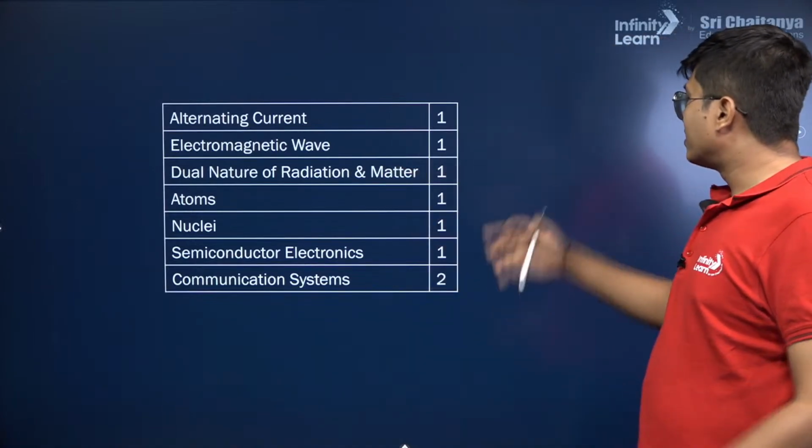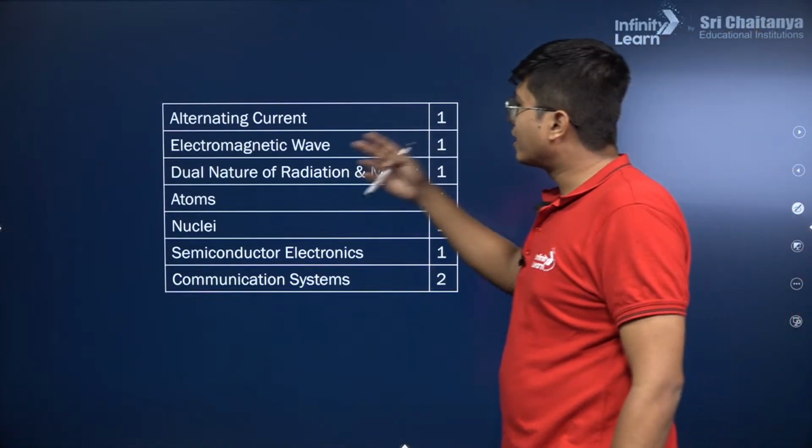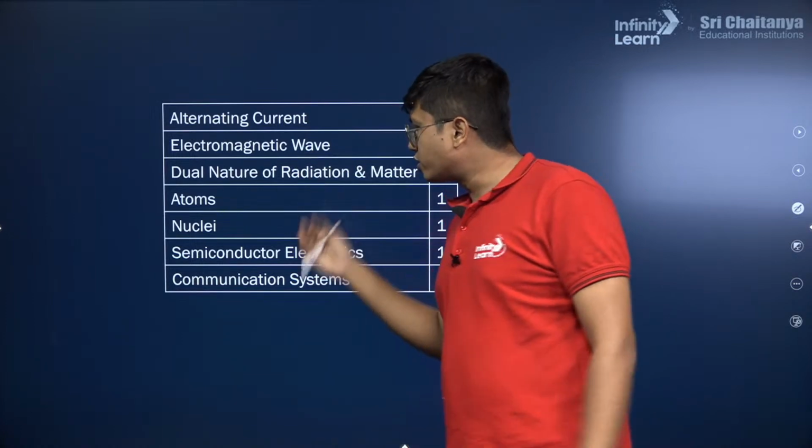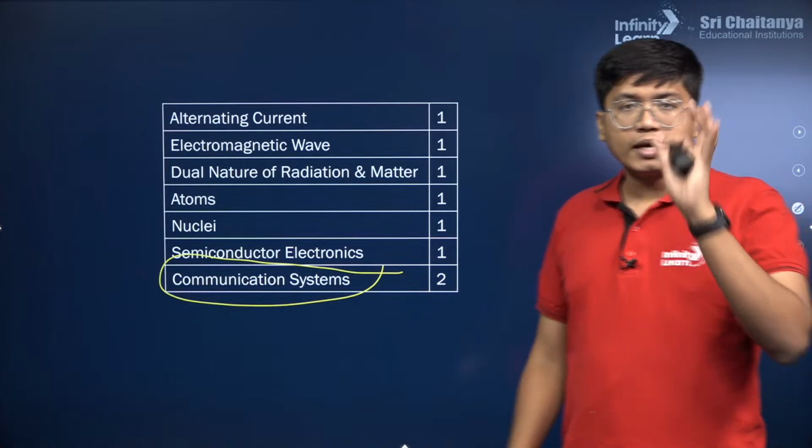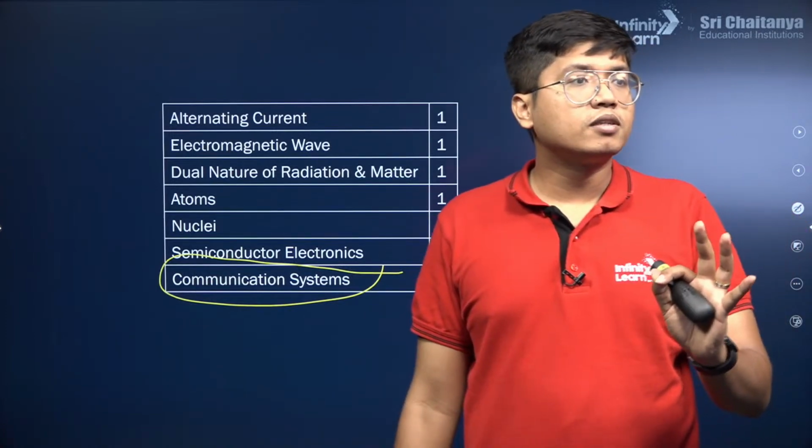Next we have the other smaller chapters, like alternating current, electromagnetic waves, dual nature, atoms, nuclei, and communication systems. Important, hardly a few formulas, and direct formula based questions come.